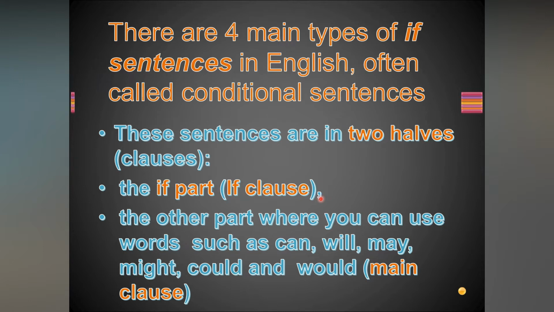The other part, where you can use words such as can, will, may, might, could and would, is called the main clause. So in an if conditional there are two halves: one is the if clause, the other is the main clause. One full sentence is divided into two parts.